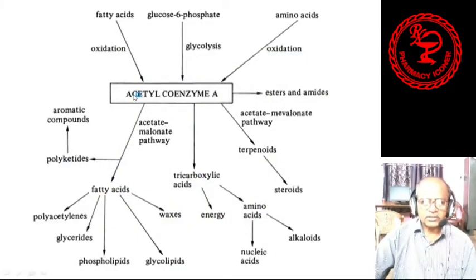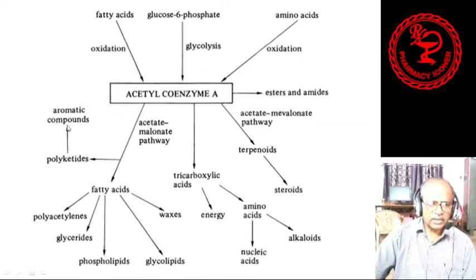You see, this acetyl coenzyme A is produced from glucose 6-phosphate, fatty acids, and amino acids. From fatty acids, by the process of oxidation, acetyl coenzyme A is produced. From glucose 6-phosphate, by the process of glycolysis, acetyl coenzyme A is produced, and from amino acids, by the oxidation process, this acetyl coenzyme A is produced. And in several pathways from acetyl coenzyme A, some esters and amides are formed, and it also produces some fatty acids in the path.